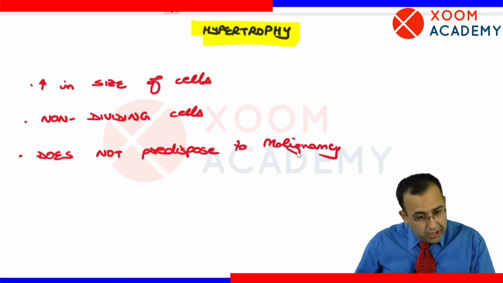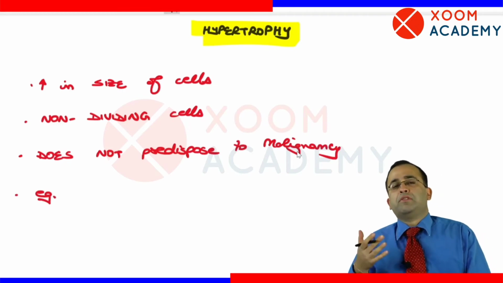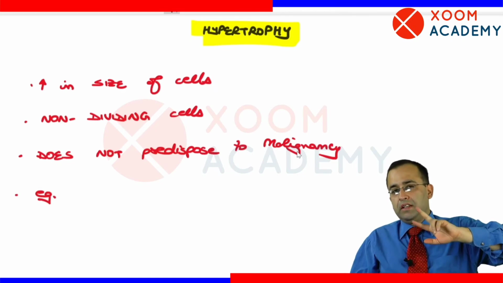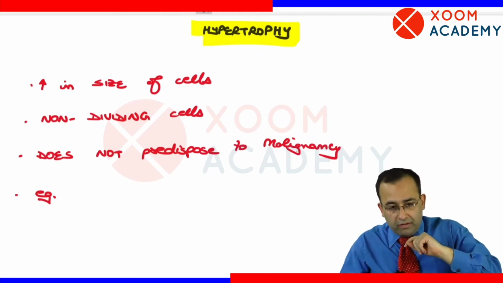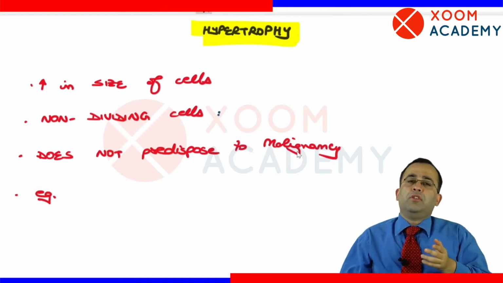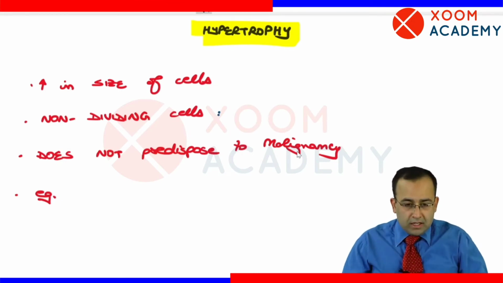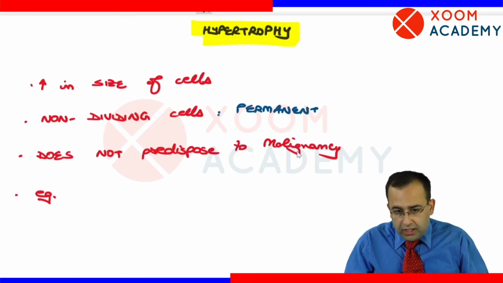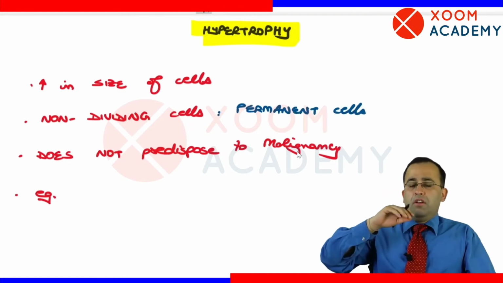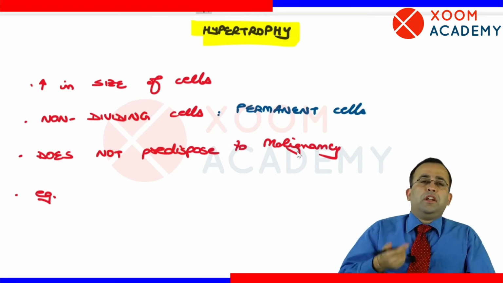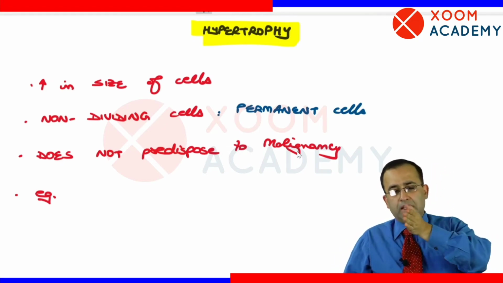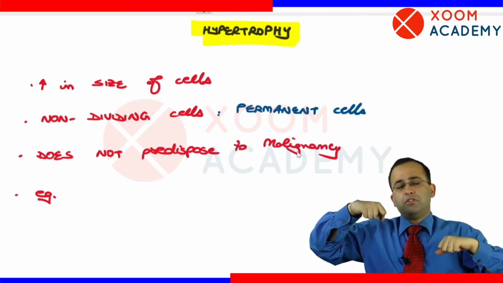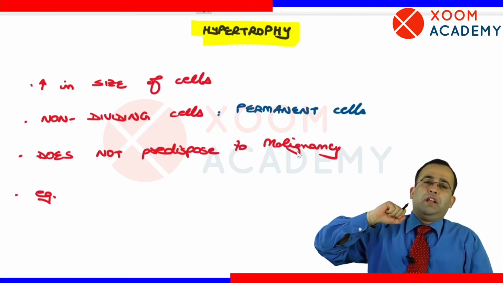Next point, very, very important: what are the examples of the same? We have already seen hypertrophy is seen in non-dividing cells. Which are the non-dividing cells? These are the permanent cells. We'll do it in our next chapter, inflammation. We divide cells on regenerative ability into three types: labile, stable, and permanent. Labile are the continuously dividing cells versus permanent cells, which are non-dividing in nature.